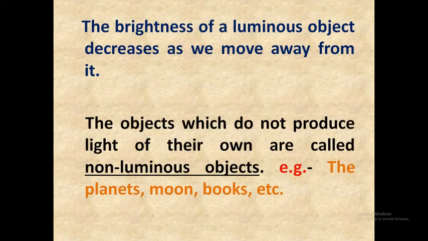The objects which do not produce light of their own are called non-luminous objects. For example, the planets like the earth, moon, books, wall, pen, pencil, school bags, etc. are the examples of non-luminous objects.